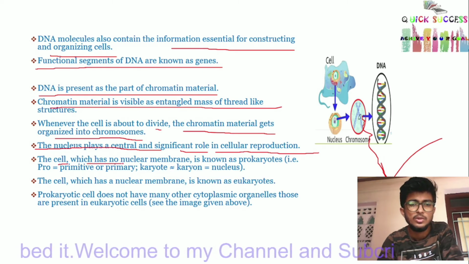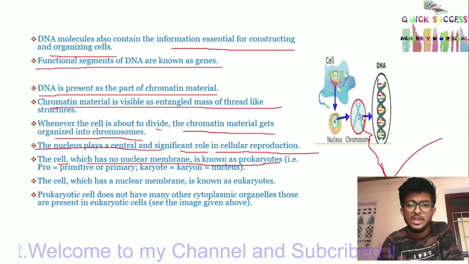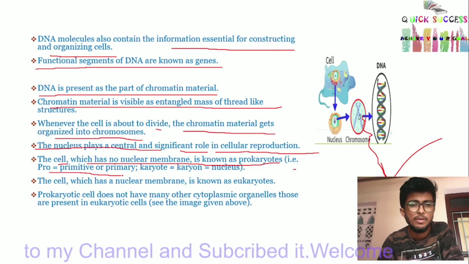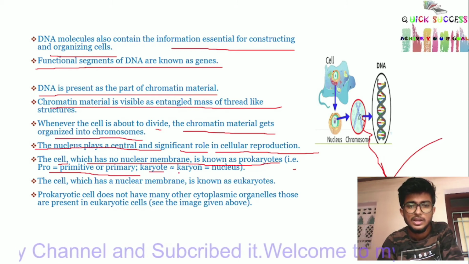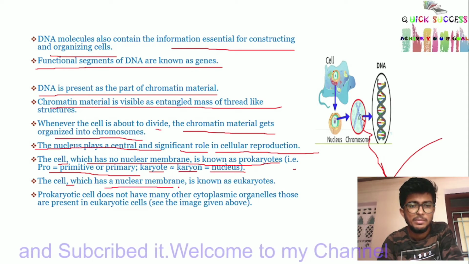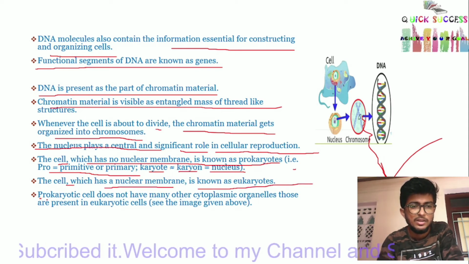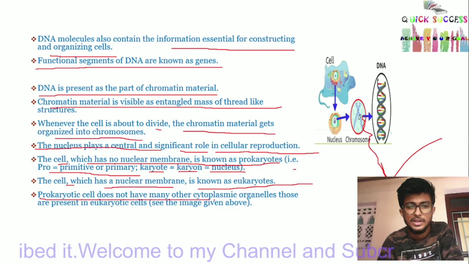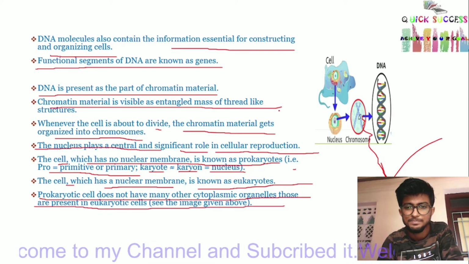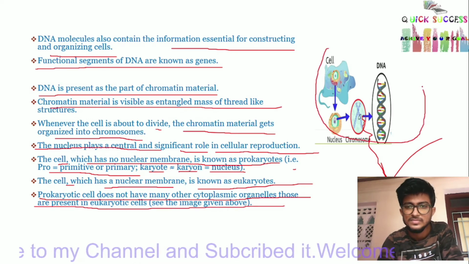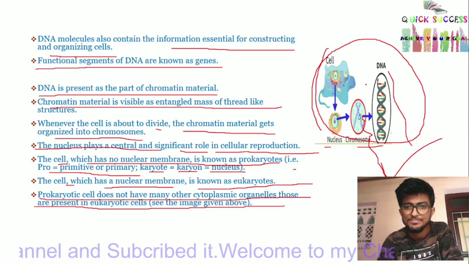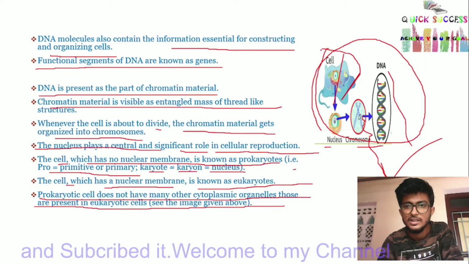The cell which has no nuclear membrane is known as prokaryote. That is, pro meaning primitive or primary, karyon meaning nucleus. The cell which has a nuclear membrane is known as eukaryote. A prokaryotic cell does not have many other cytoplasmic organelles that are present in a eukaryotic cell. This is the above image: nucleus, chromosome and DNA. This is the full cell.